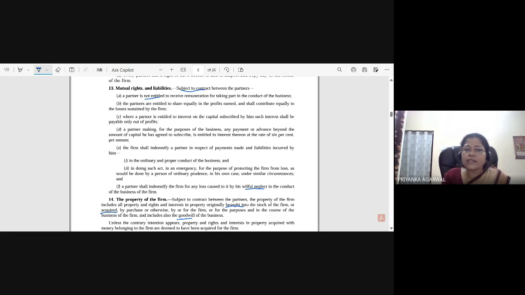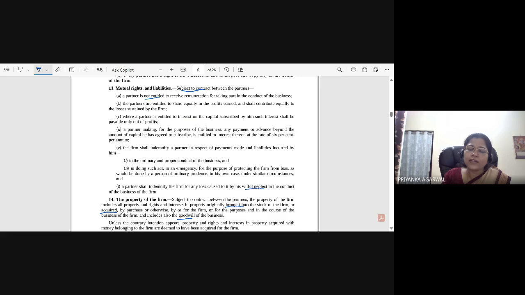So it is subject to a contract. It's not necessary that he has to only give that loan. Advance means like what? The partner is providing a certain amount as an advance, as a loan to the partnership firm. So on that, he is entitled to 6%. This is a minimum cap provided by the act. Okay. But it can be varied, it can even be no interest also. If in the contract they mention that on the advance they don't want to take any interest, that is fine. Or if they want it higher, it's upon them.